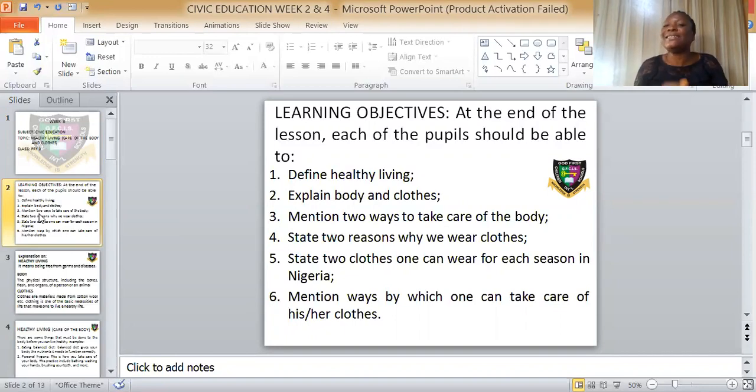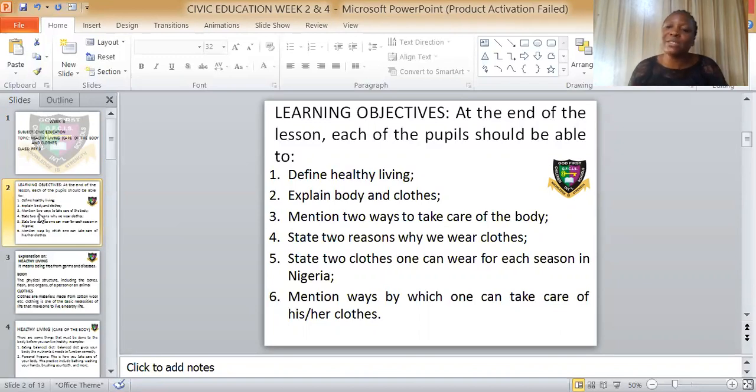We also looked at negative values such as cheating, greed, discontentment, and so on. And we went into one of the positive values, which is love. We said love is great fondness, likeness, or affection towards anyone, things, or country.